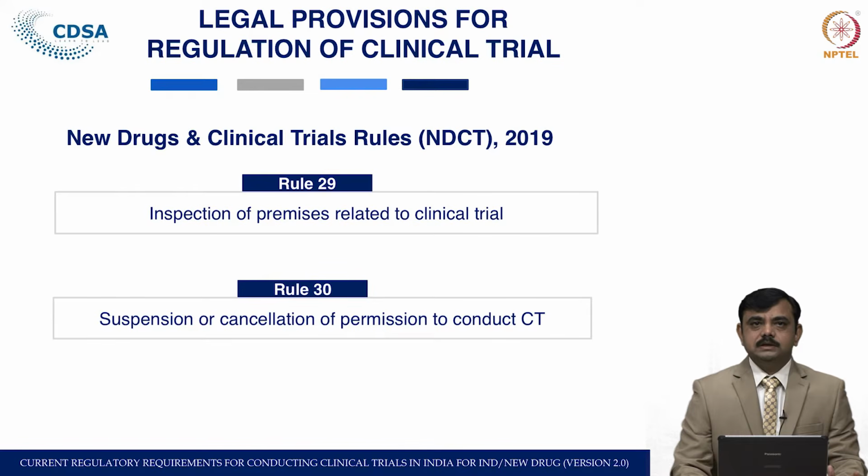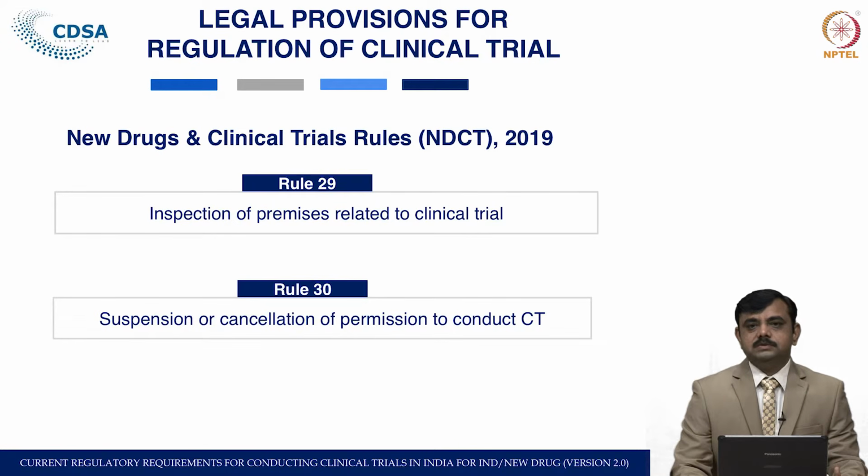Rule 29 is the inspection of premises related to the clinical trial. Under this rule, it is mentioned that the sites or CROs where the clinical trial is going on should be open to the regulator or the auditor appointed by the central licensing authority. Rule 30 is the suspension or cancellation of permission.